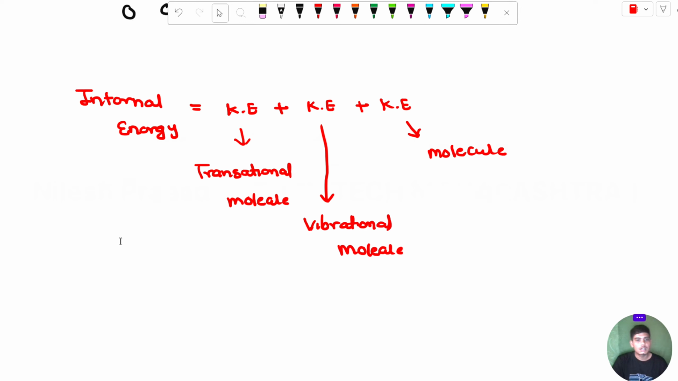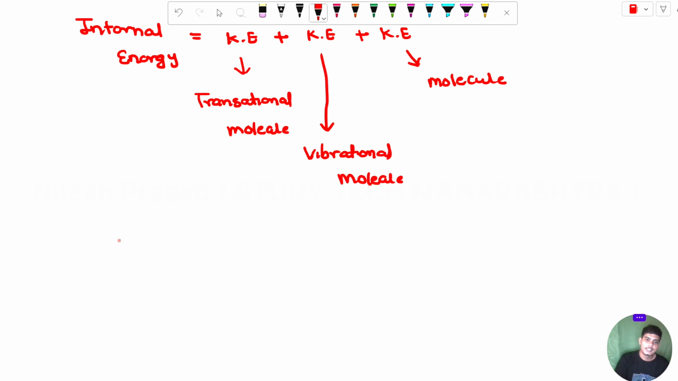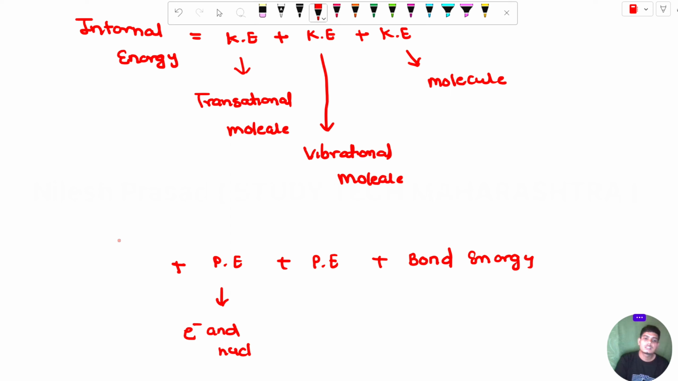You can also see some other kinds of internal energy, like potential energy. Potential energy is due to the force of attraction. Bond energy is due to the energy between the bonds. If you see, the first potential energy is generated due to the electron and nucleus. Between electron and nucleus, there is an electrostatic force of attraction in the form of potential energy. Second, potential energy is formed in the form of force of attraction.